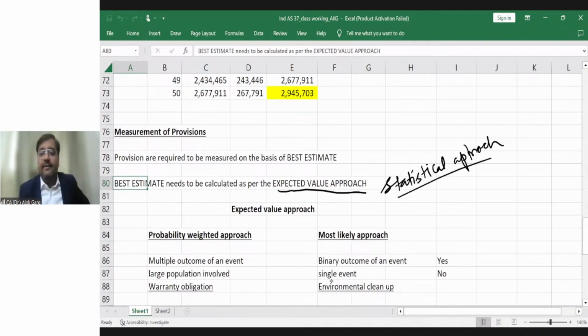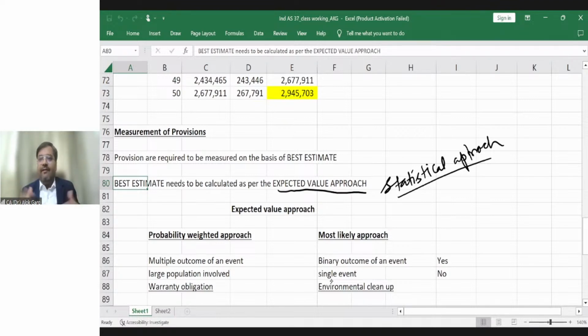They are considering that if we are selling 10,000 phones, 5% phones will come to us for repair. If we are selling 10,000, 5% comes to 500. So 500 phones will come to us for repair.